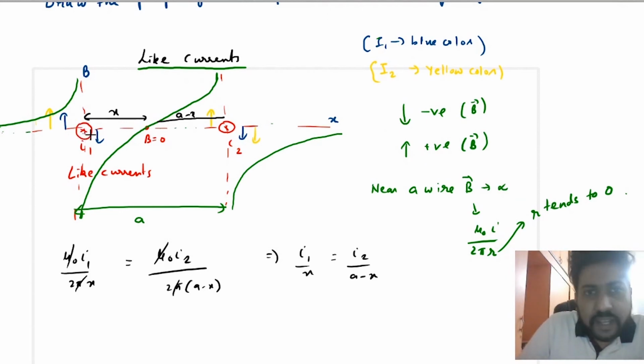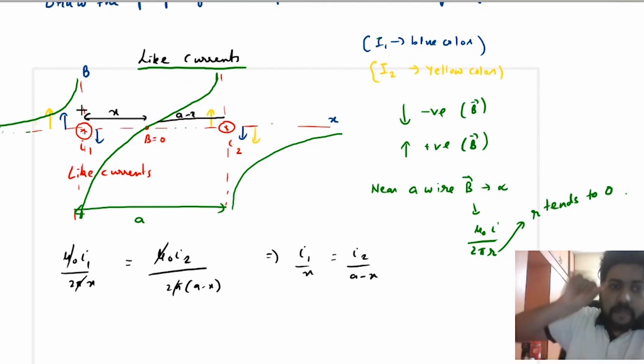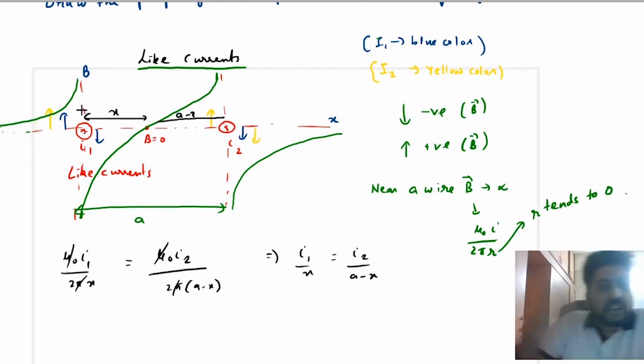Due to this first wire, the blue color is representing the direction of field. Place your thumb along the current, that is into the plane. Curl your fingers. You will see that towards the right, the curl is downwards, and to the left, the curl is upwards. In the same way, look at this current I2.